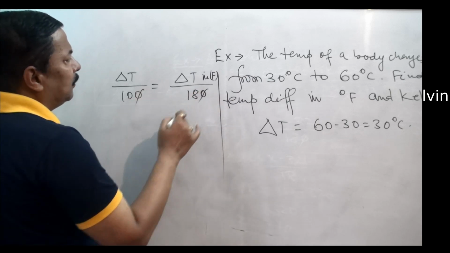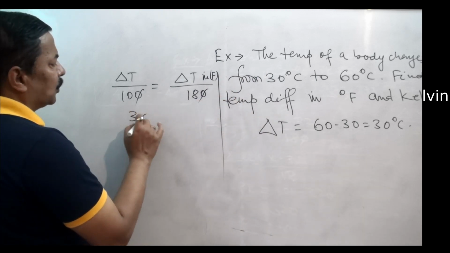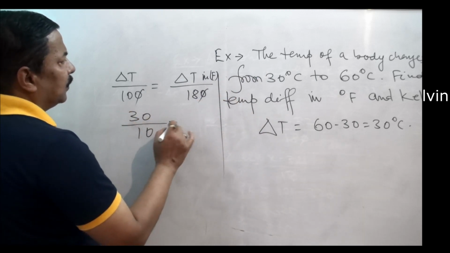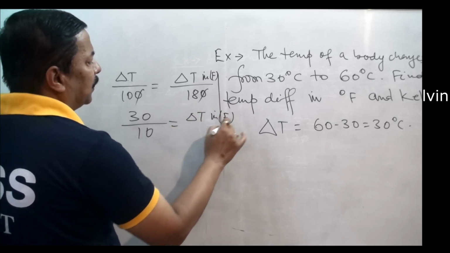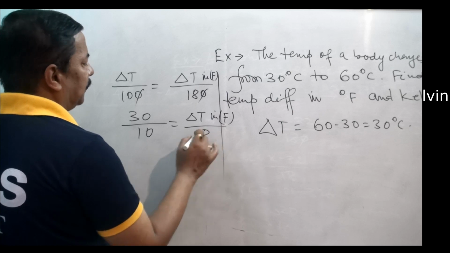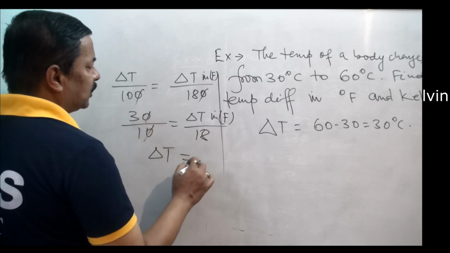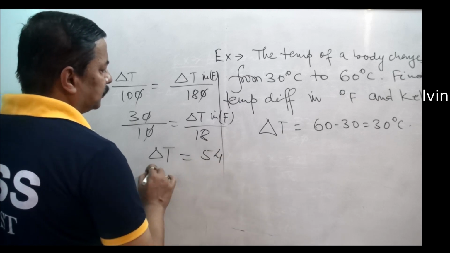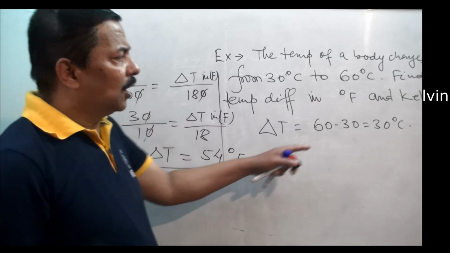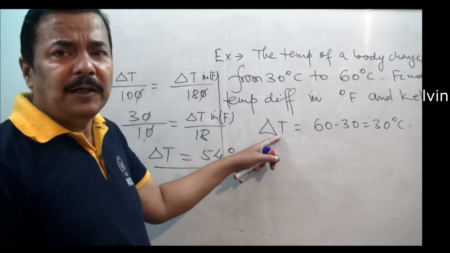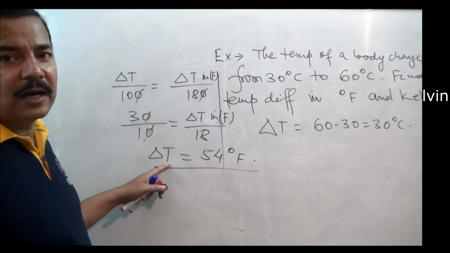So the zero will cancel, and this value you are getting is 30. So 30 by 10 equals delta T in Fahrenheit by 18. So delta T in Fahrenheit is 54 degree Fahrenheit. So 30 degree change in centigrade is equal to 54 degree change in Fahrenheit.